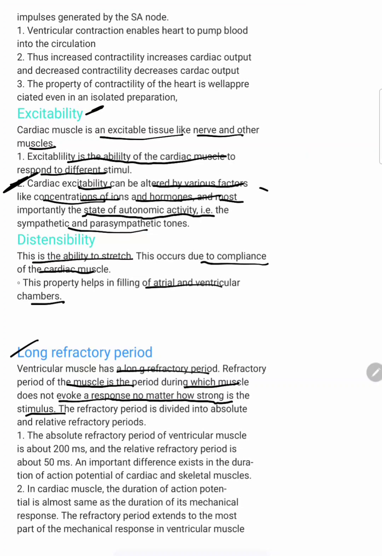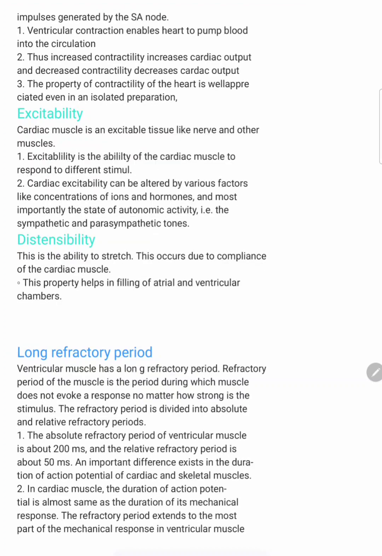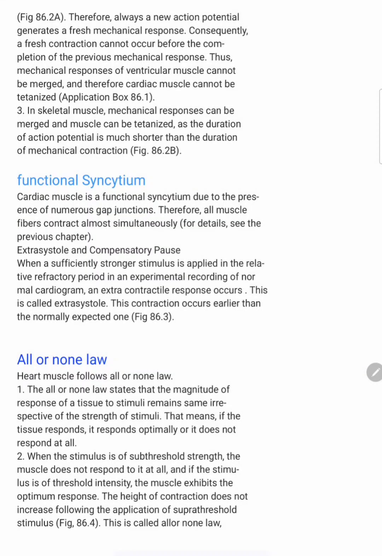Then in cardiac muscle the duration of action potential is almost the same as the duration of mechanical response. The refractory period extends to most of the mechanical response in ventricular muscle. Therefore, a new action potential always generates a fresh mechanical response. We have to understand this.